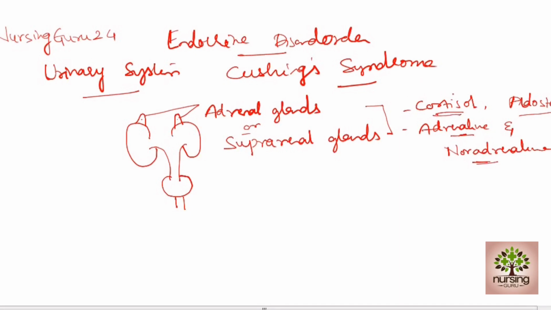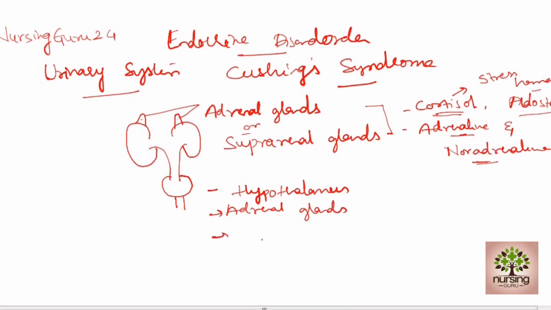Cortisol is a steroid hormone and also the stress hormone. The release of cortisol is regulated by the hypothalamus, adrenal glands, and pituitary gland.